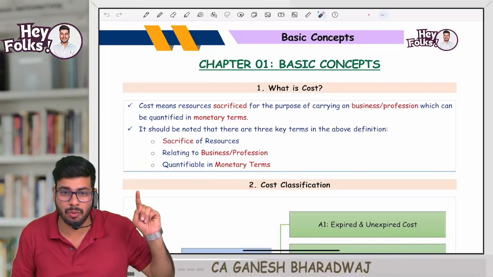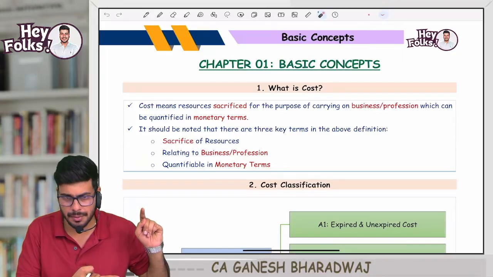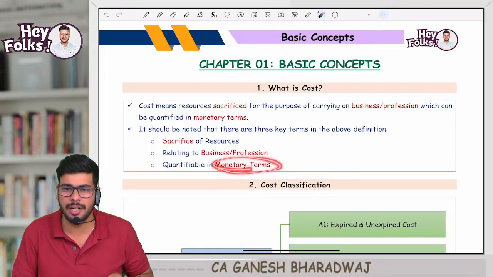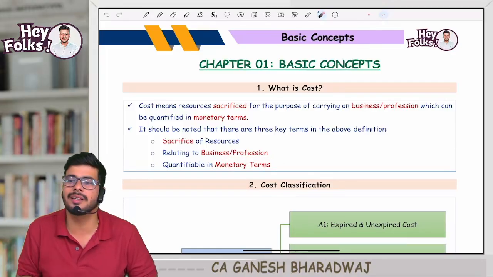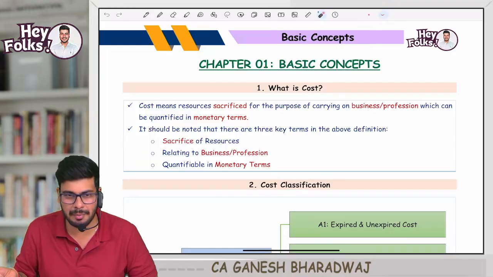Yes. Now, is this used for my business or profession? Yes. Can I quantify it in monetary terms? Yes, that guy is saying for 1 packet of this raw material, you need to pay me 10 rupees. Clear with this, guys, right? So it is quantifiable in monetary terms.